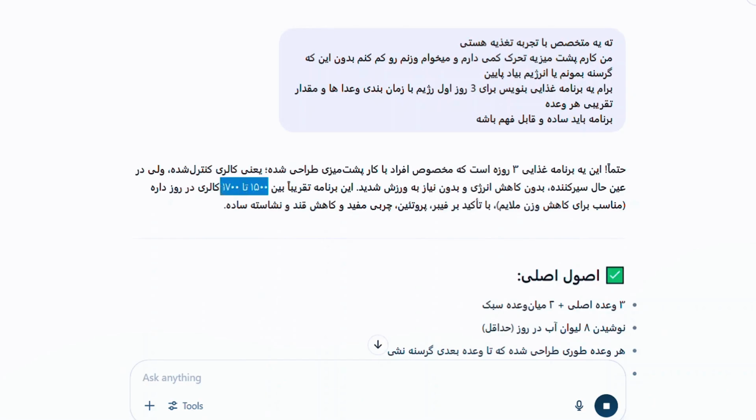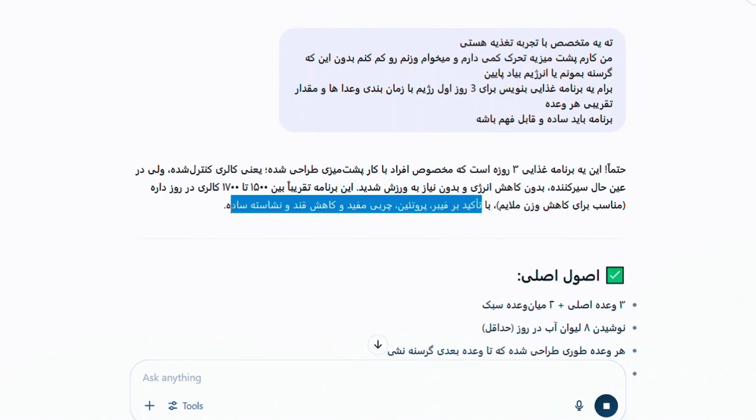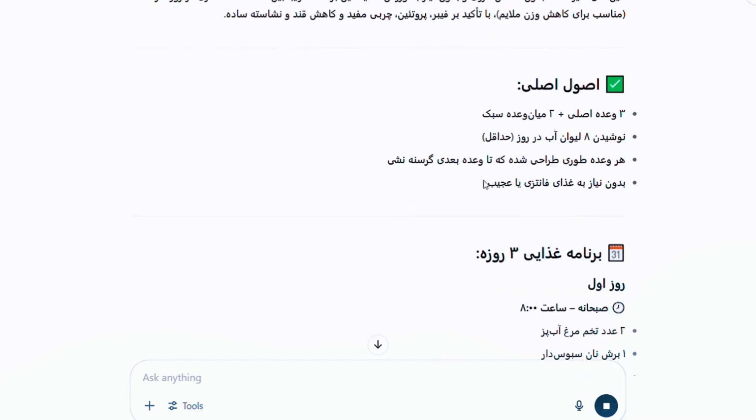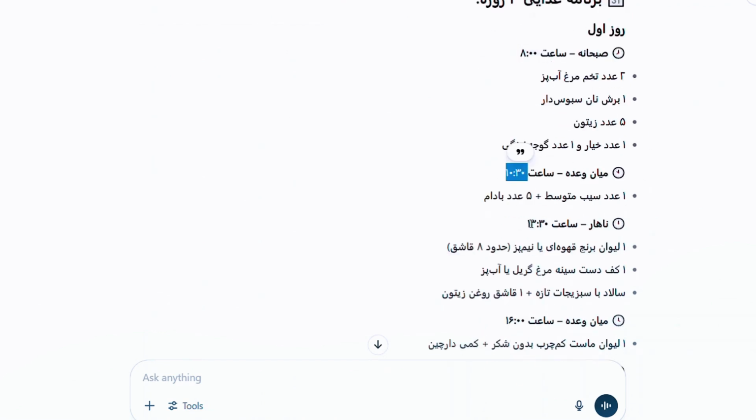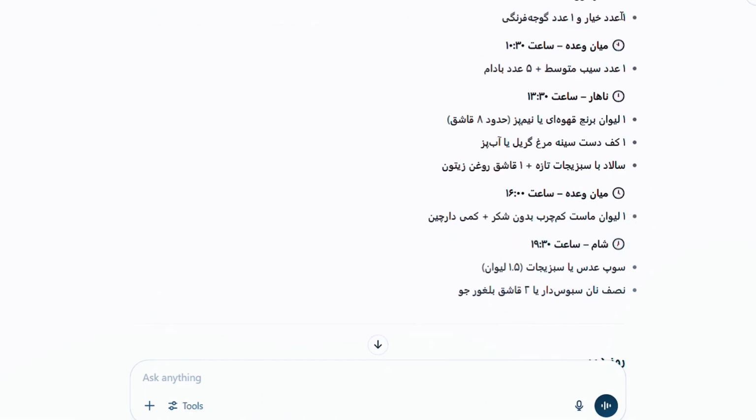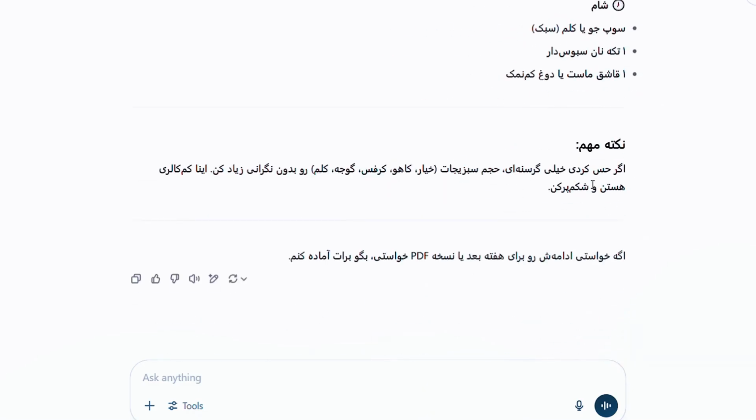Well, as you can see, the answer it gave is very complete and good. It told us the calories and also emphasized what this plan focuses on and explained the main principles. It has provided the meal plan and specified exactly what to eat at what time so that you don't get hungry throughout the day and you can use it. There are some parts you can even change yourself, and you don't necessarily have to follow the entire plan exactly. You can get an idea from it and customize it for yourself. At the end, it also gives you a tip. If you feel very hungry, you can increase the amount of vegetables without worry, because they are low in calories and you can eat as much as you want.